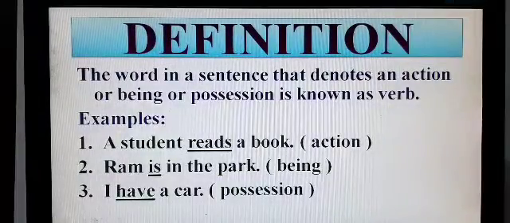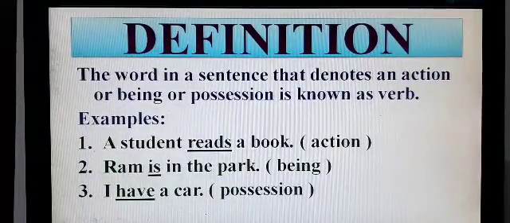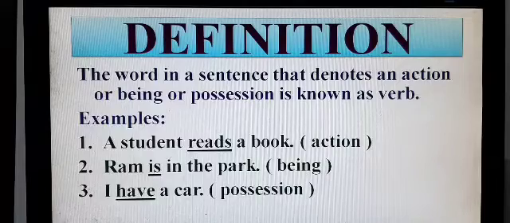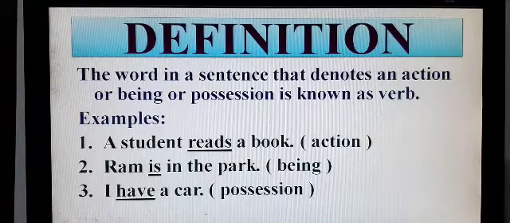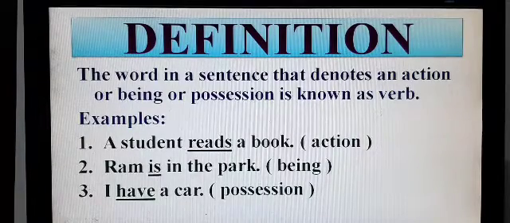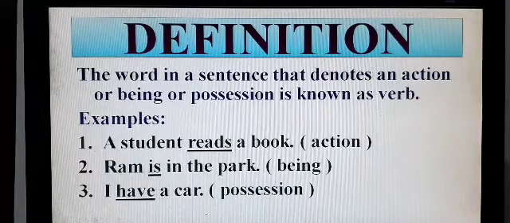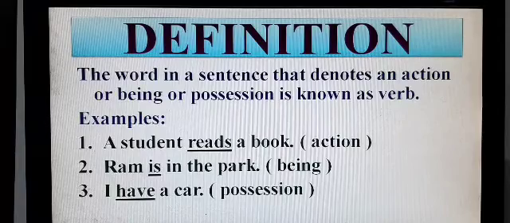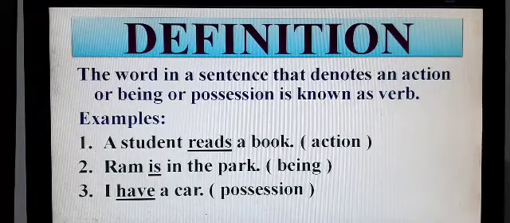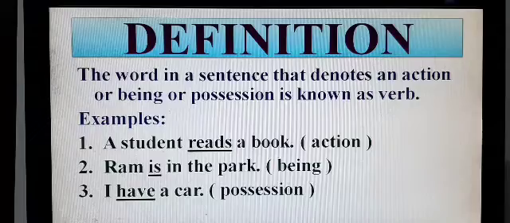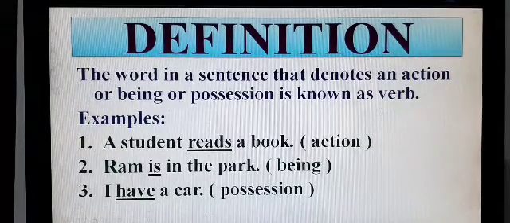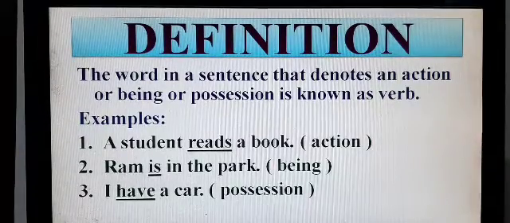Let's see the definition of verb. The word in a sentence that denotes an action or being or possession is known as verb. Some examples are there. A student reads a book. This is an action. You can see here the word which is underlined is an action. Ram is in the park.